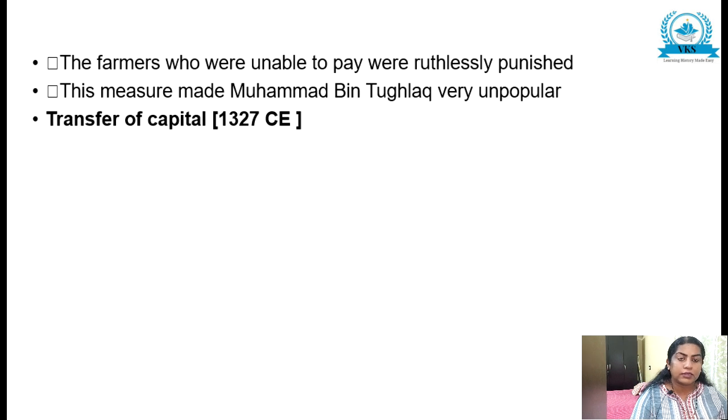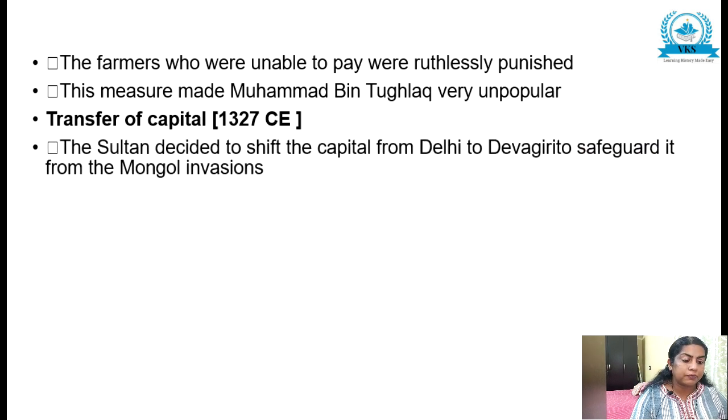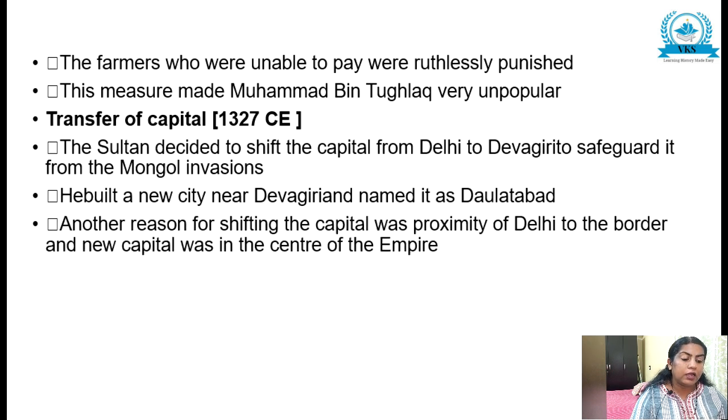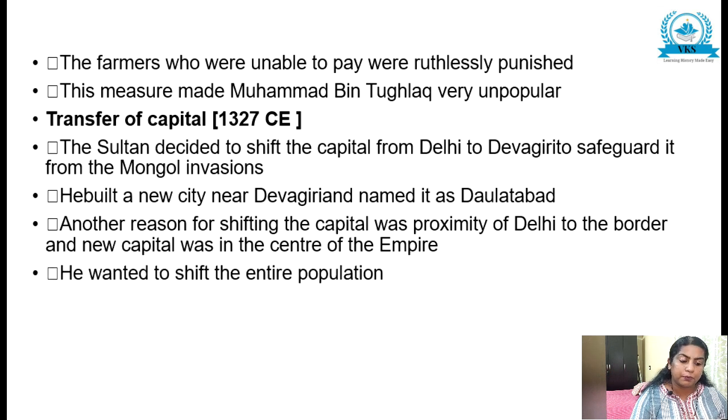The second subheading, transfer of capital. The Sultan decided to shift the capital from Delhi to Devagiri to safeguard it from the Mongol invasion. He built a new city near Devagiri and named it Daulatabad. Another reason for shifting the capital was the proximity of Delhi to the border, and the new capital was in the center of the empire. He wanted to shift the entire population.